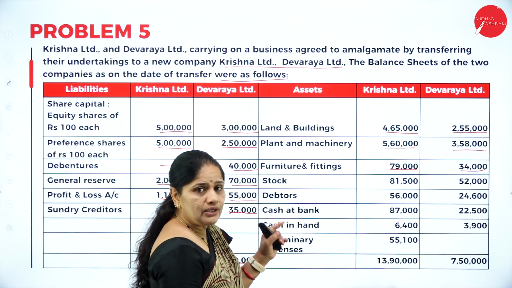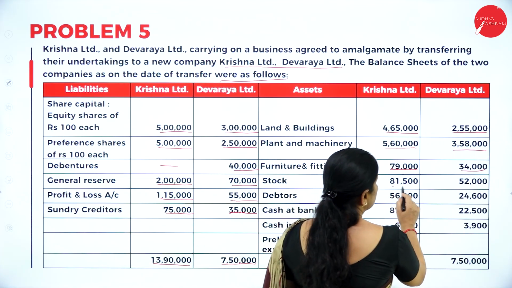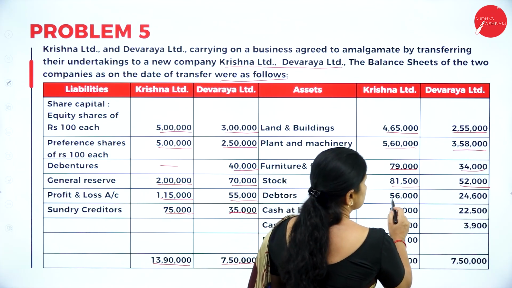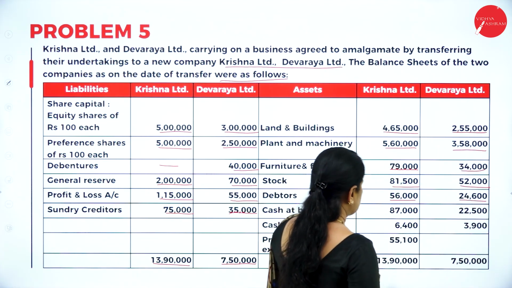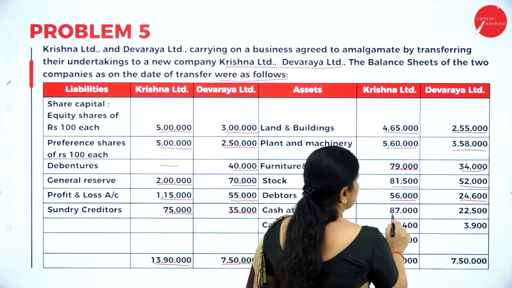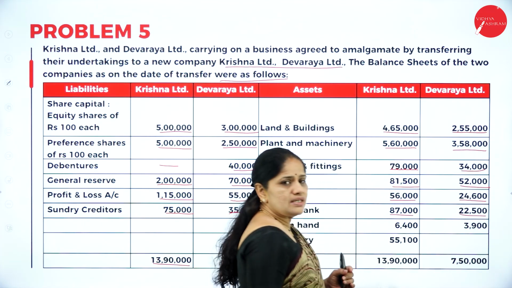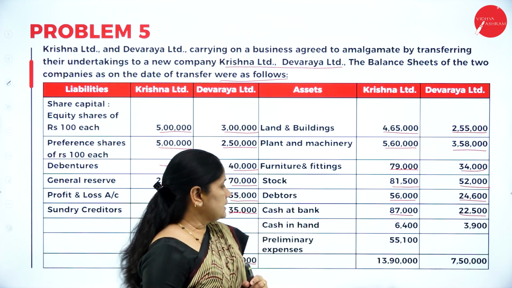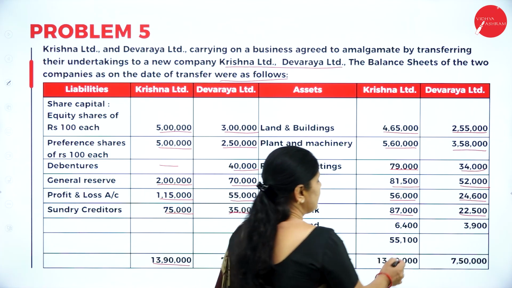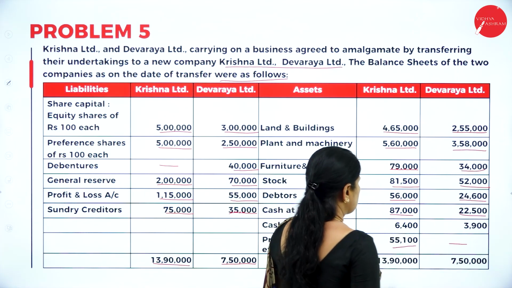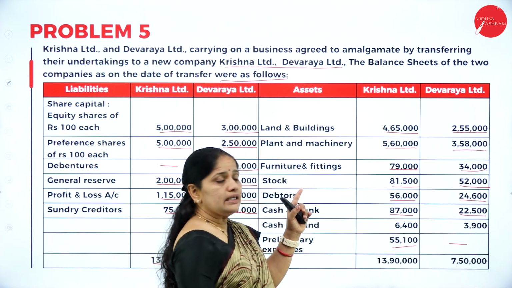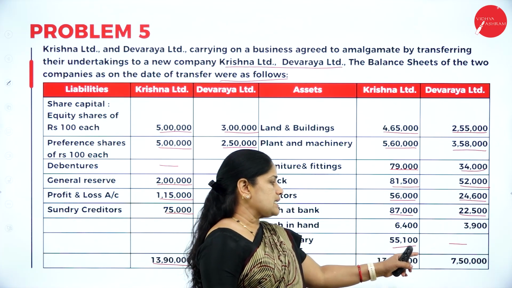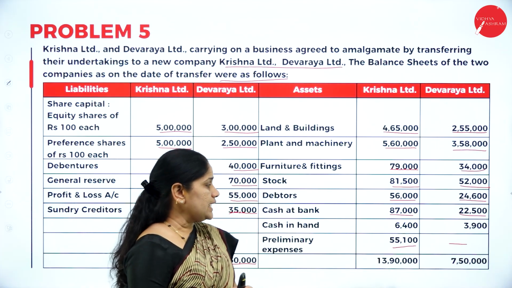Then stock values, Krishna Limited 81,500, 52,000. Debtors 56,000, 24,600. Cash at bank 87,000, 22,500. Cash in hand 6,400, 3,900. Preliminary expenses 55,100. And in Devaraya Limited, there are no preliminary expenses. Total is 13,90,000 and 7,50,000.